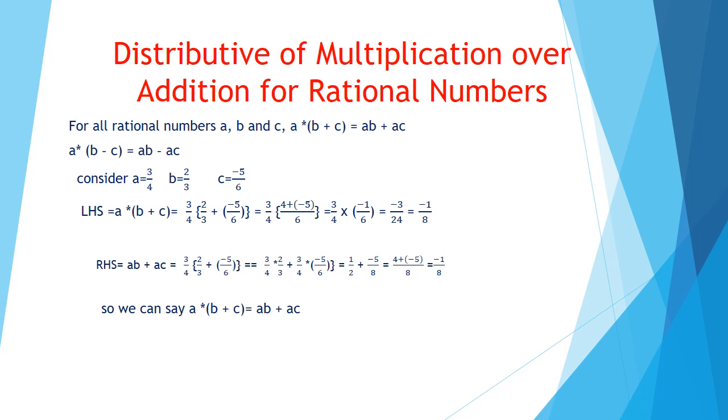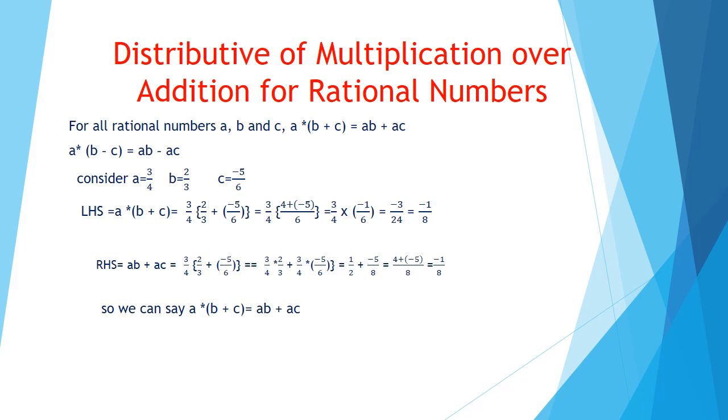Let us consider a as 3 by 4, b as 2 by 3 and c as minus 5 by 6, three rational numbers. First, we will check the solution of left hand side, that is a into b plus c. On adding b and c, that is 2 by 3 and minus 5 by 6, we will get minus 1 by 6. And by multiplying it with a, that is 3 by 4, we are going to get minus 3 by 24, that is minus 1 by 8.